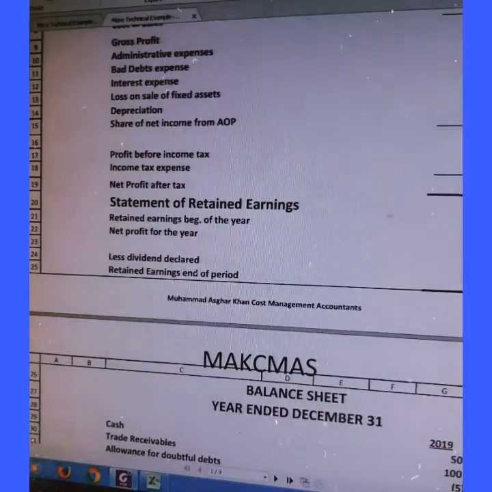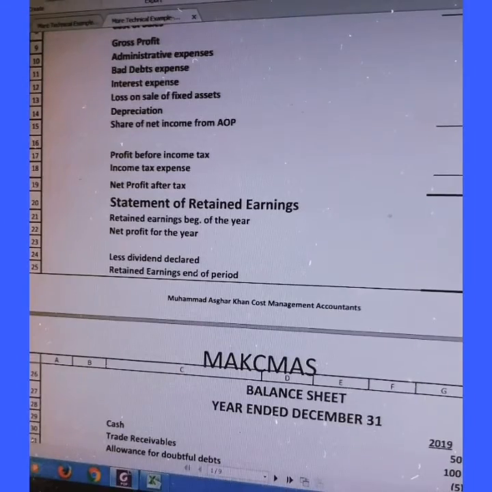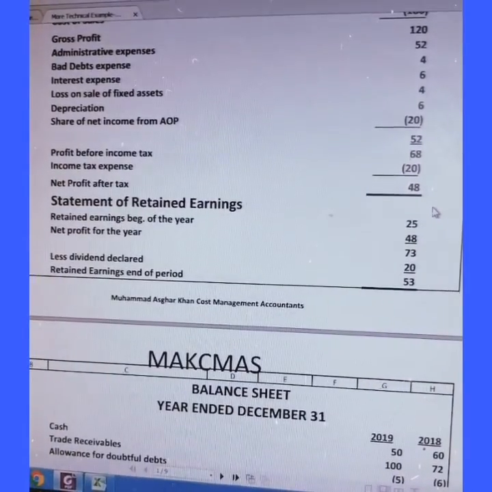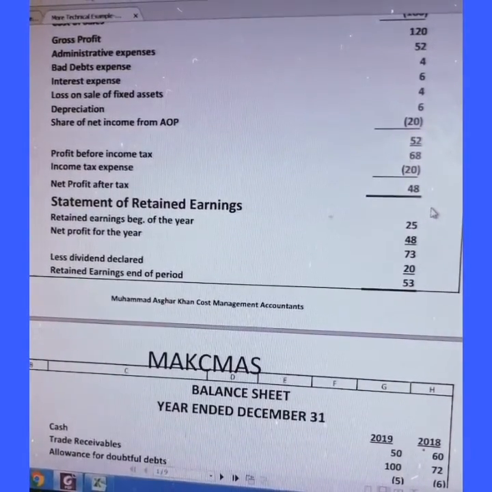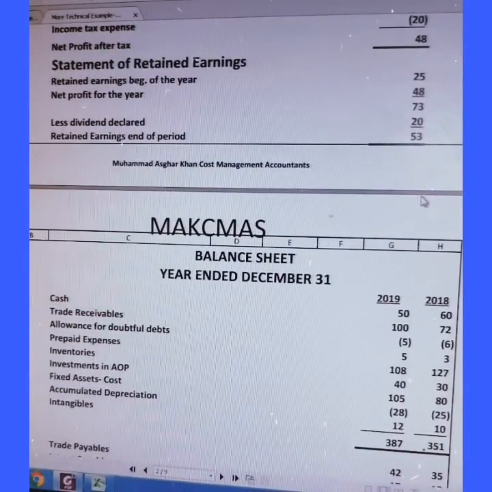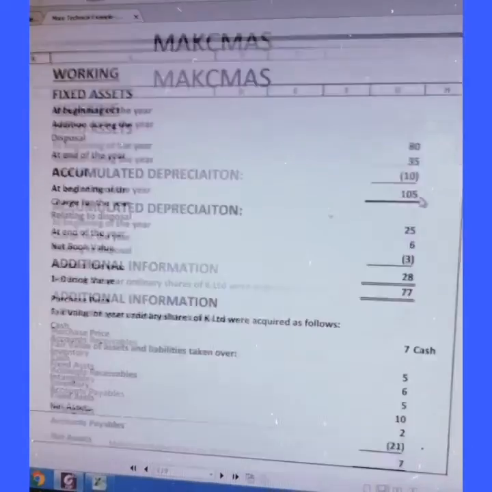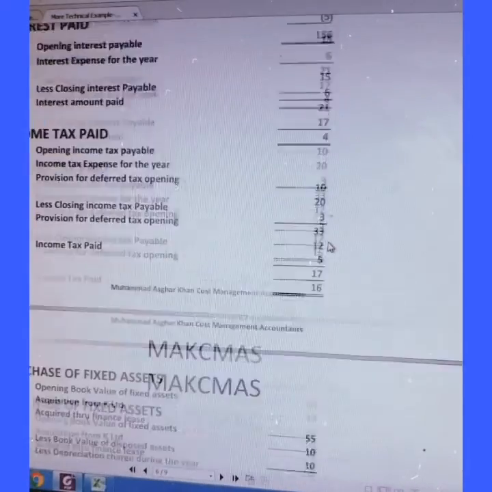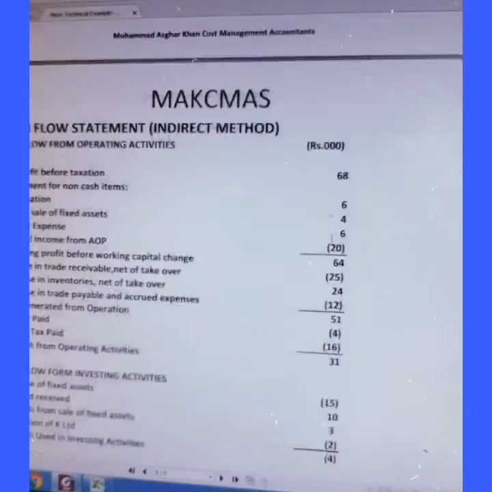Here, this is the 68,000. Now go back to the cash flow statement.